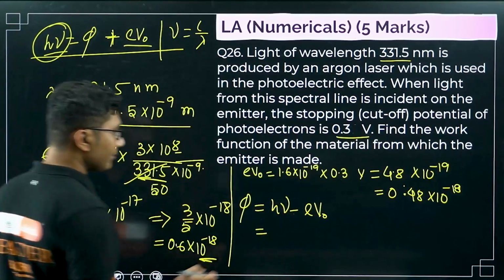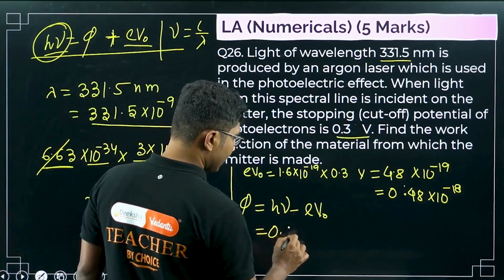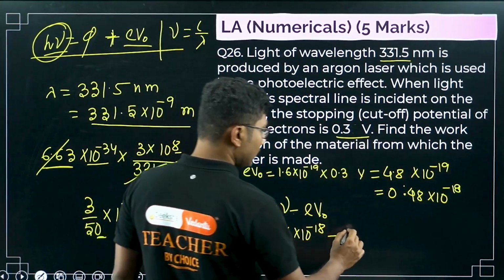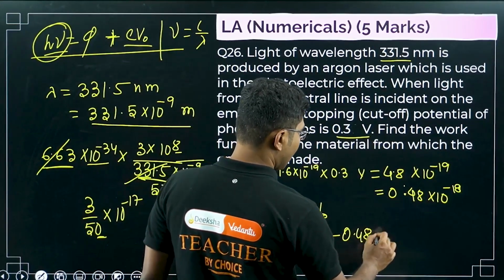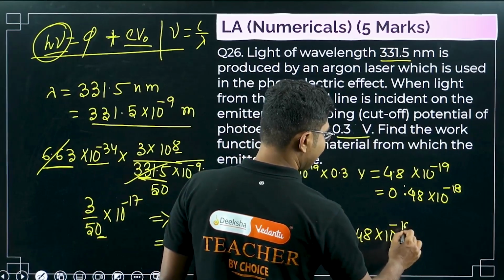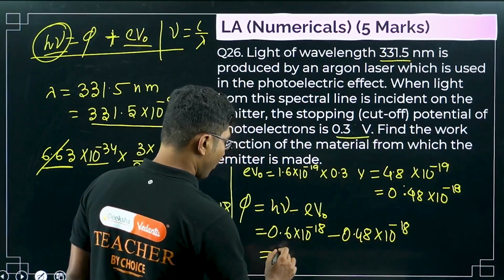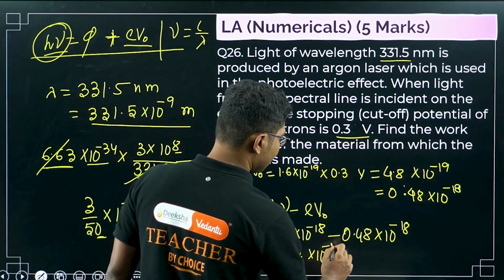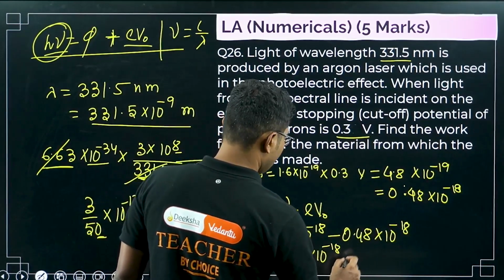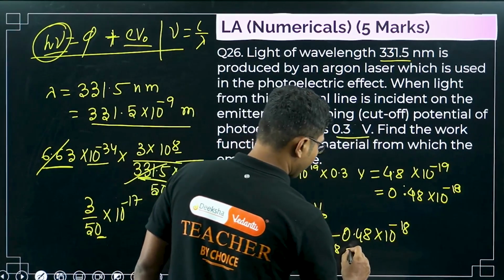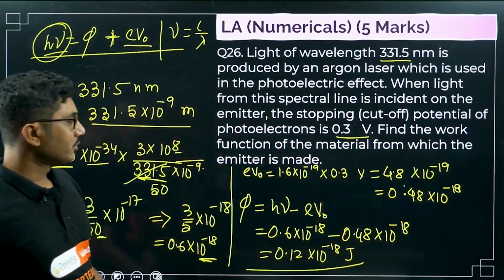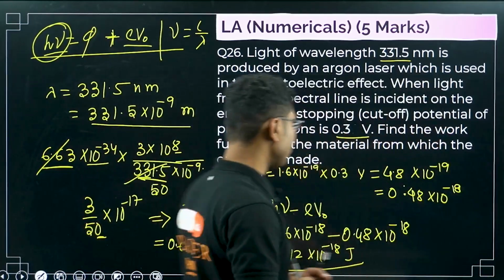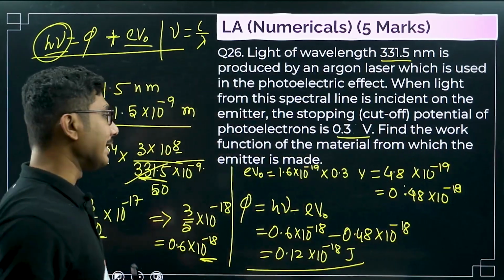Now let's put the values here. It is 0.6 times 10 to the power of minus 18 minus 0.48 times 10 to the power of minus 18, so you will get 0.12 times 10 to the power of minus 18. It will be in joules. Everything is in units of joules, so the work function is in joules, and you can even calculate it in terms of eV as well.